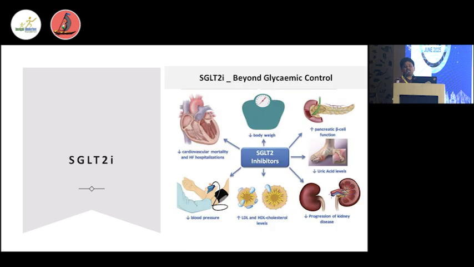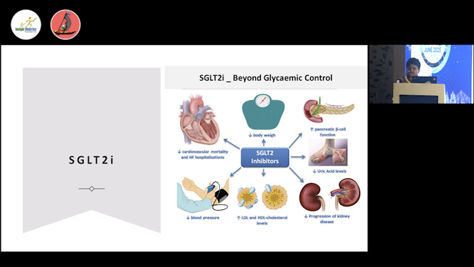There are many things we still do not know, and we are debating in many regards, like different topics such as MASLD, the fatty liver disease, etc. We know there are many molecules under this category: Canagliflozin, Dapagliflozin, Empagliflozin, Gliflozin, and Remogliflozin. And SGLT2 inhibitors act beyond glycemic control. There are many effects we know.